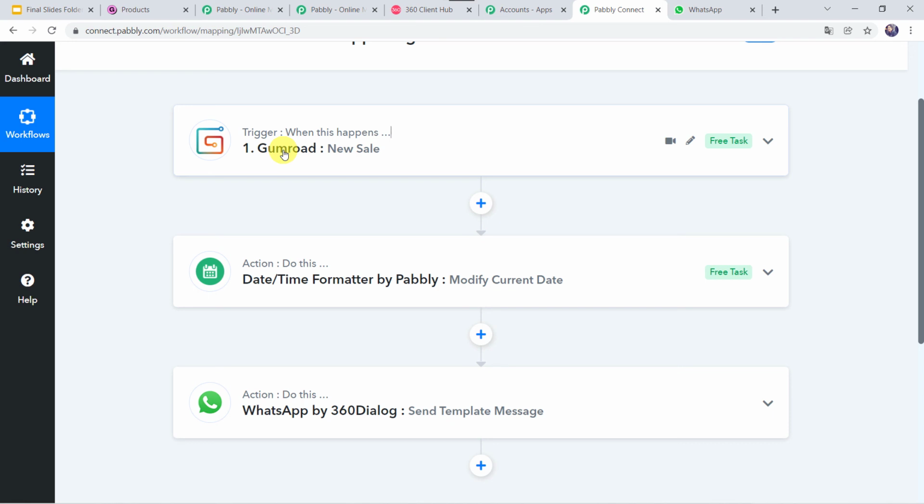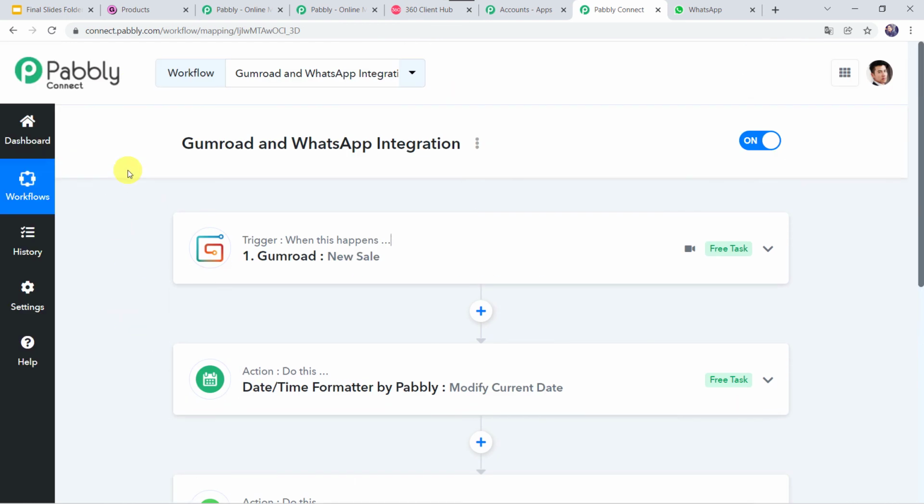After that, Pabbly Connect captured all the sale details. Then we applied the date and time formatter to capture the expected delivery date. After that, we used the 360 Dialog application for sending the messages on WhatsApp. In this way, we have created a successful integration between Gumroad and WhatsApp using Pabbly Connect.